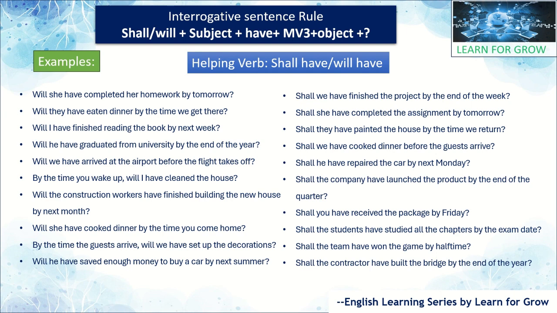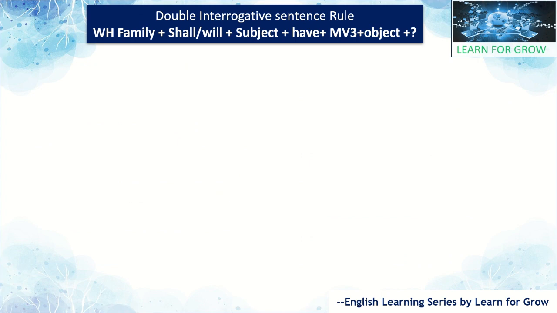Just keep in mind you need to add question marks at the end of the example, and at the beginning we start with the helping verb, right? Based on the rule only we have taken examples. You can write on your own and make the sentences. It will be very helpful for your understanding. Let's have the next one, that is the double interrogative sentence rule.